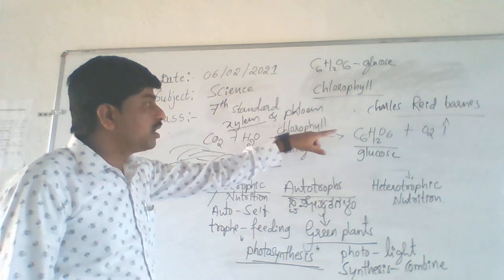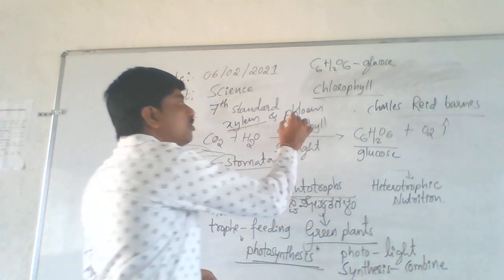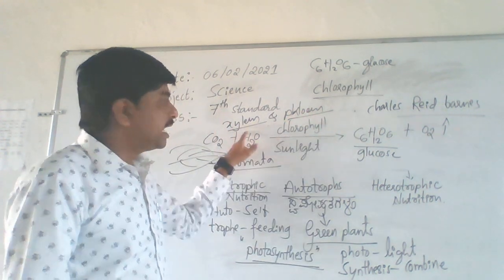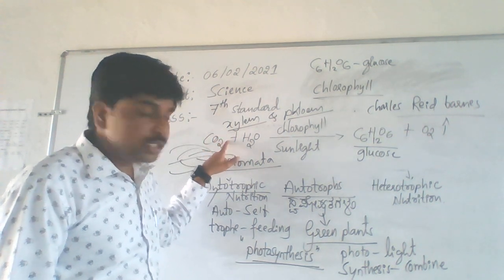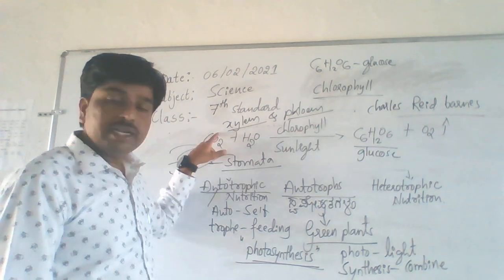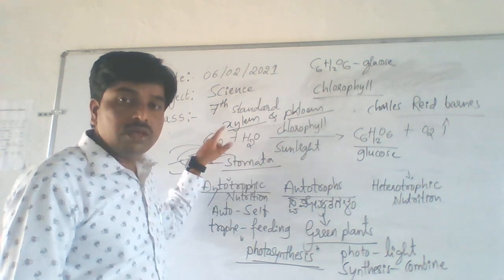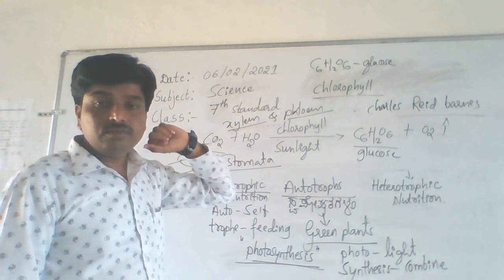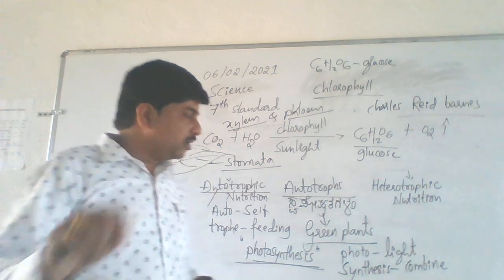And this glucose or food is sent to all body parts of the plant through the phloem. The phloem transports only food. Xylem transports only water. Hence, xylem is called water conducting tissue. Phloem is called food conducting tissue. Clear now, students? Okay. Now I start this class.